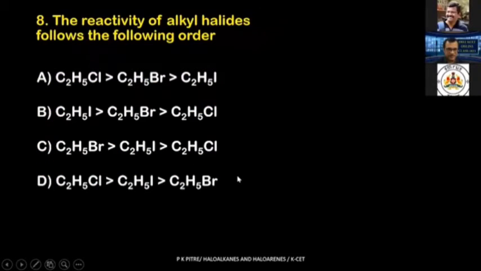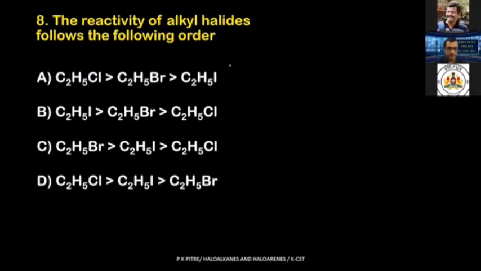The reactivity of these molecules that have been given to you follows the following order. So let's see what the order is. You are being given 4 options made up of ethyl chloride, ethyl bromide, and ethyl iodide in different orders. Okay, you will have learned one thing in your periodic table last year. What was that?